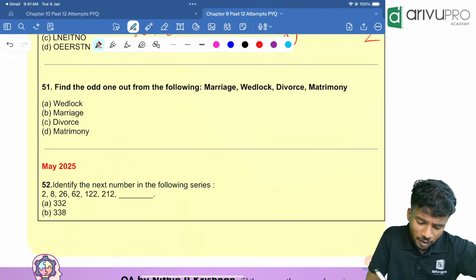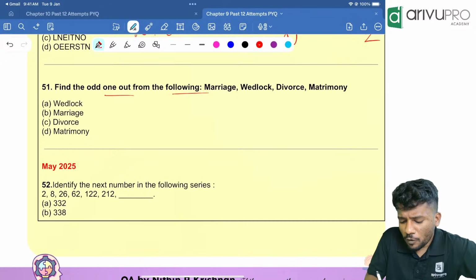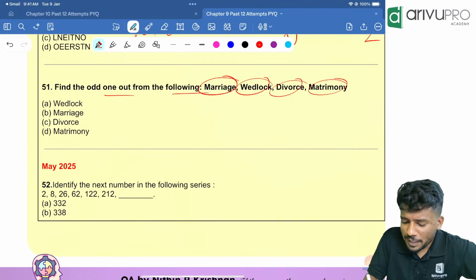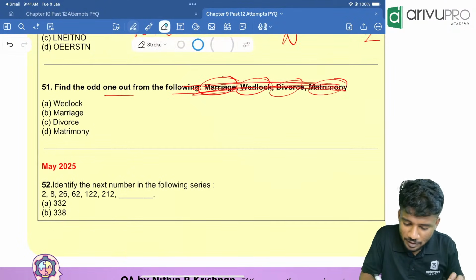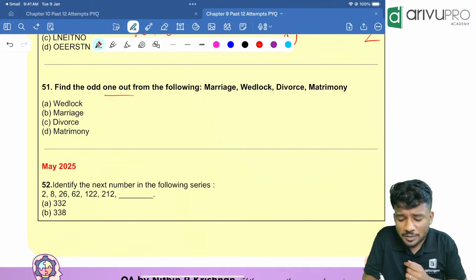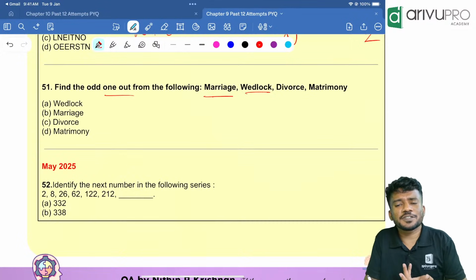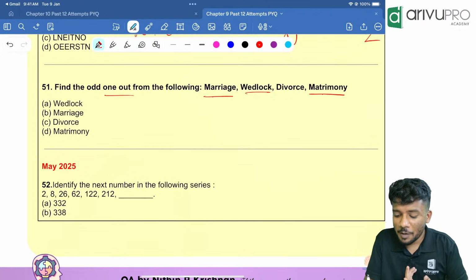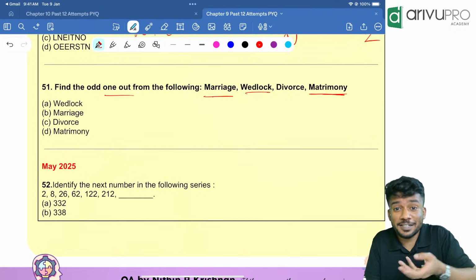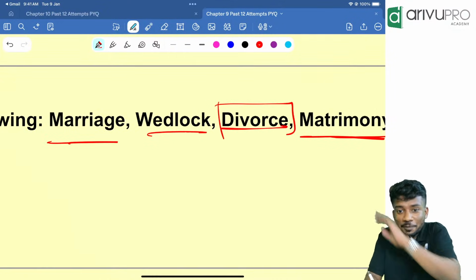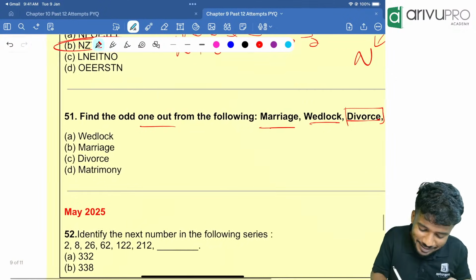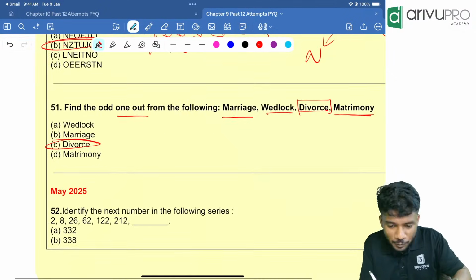Next one. The odd one out of the following: marriage, wedlock, divorce, and matrimony. People, look here. It's a very interesting question. Now, marriage means what? Getting married. Wedlock is also related to marriage itself. Matrimony is also related to getting married itself. But people, divorce is what? Going away from marriage, correct? That means option C is the odd man out, divorce.